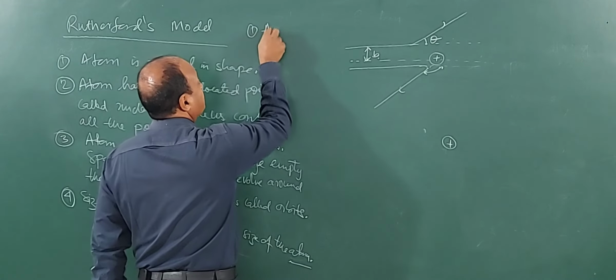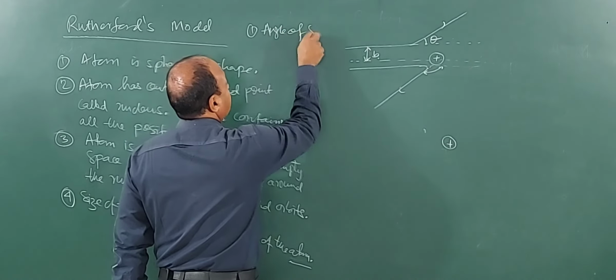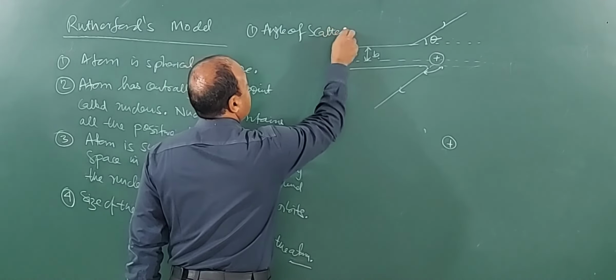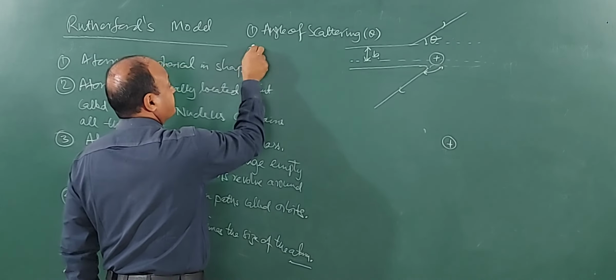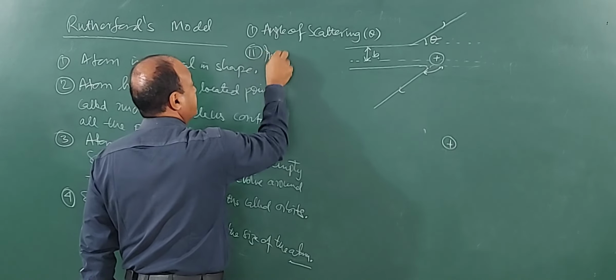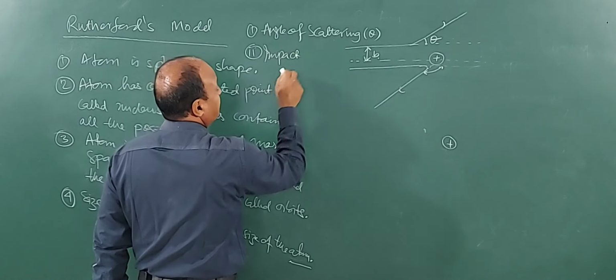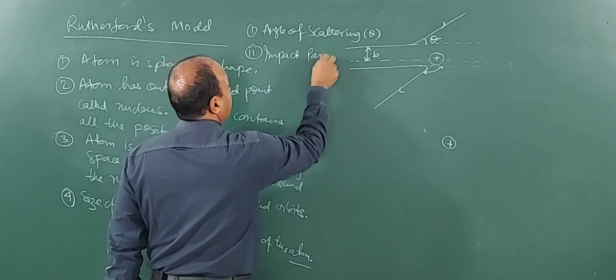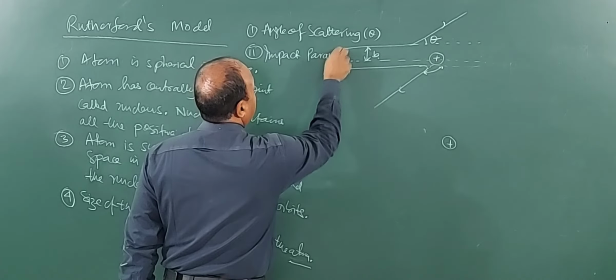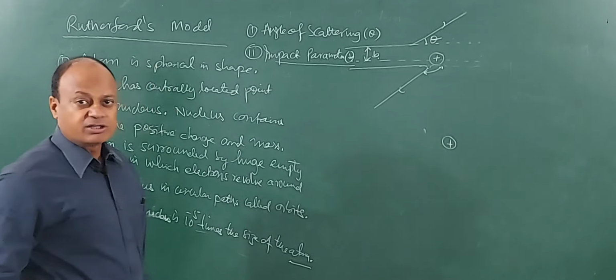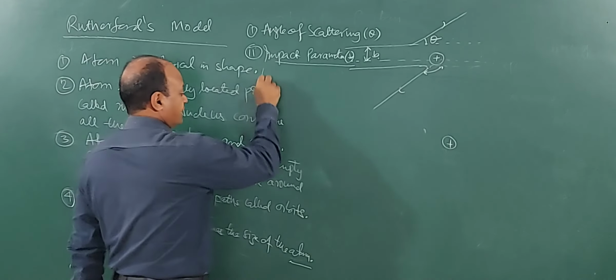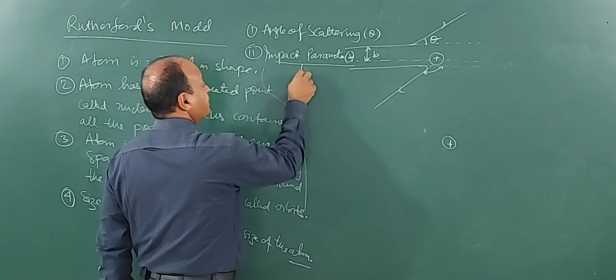So, two terms to understand here. First one is angle of scattering, denoted by theta, and then we have impact parameter, and its symbol is B. So, two terms. Clear? What is impact parameter, children? We will be writing the definition.